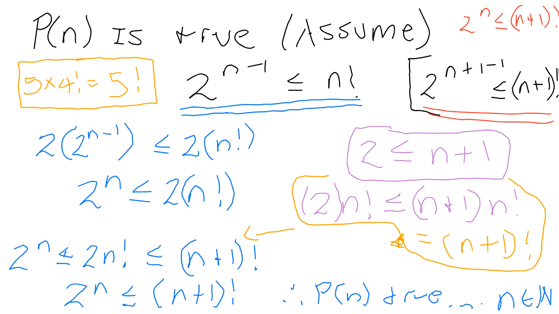Take a deep breath. All right, so where we have the 2 over bracket 2 to the n minus 1 is less than or equal to 2 over bracket n factorial close bracket. How did you end up with 2 to the n less than or equal to 2 times n factorial? The second right there. Oh, you're talking about the 2 blue lines there, the 2 blue writings? Yeah, so I move from the top to the bottom. All right.